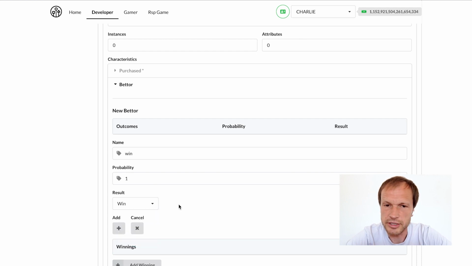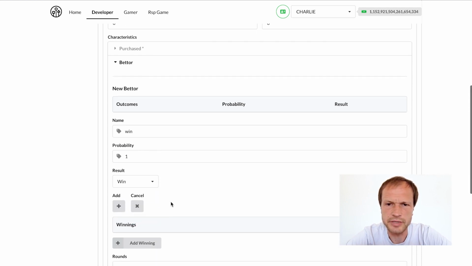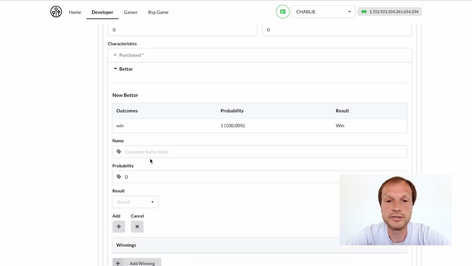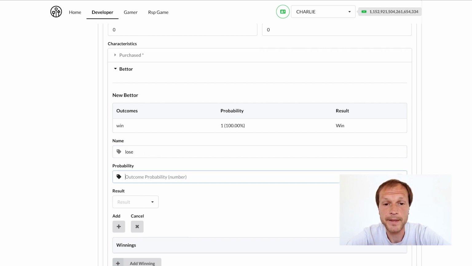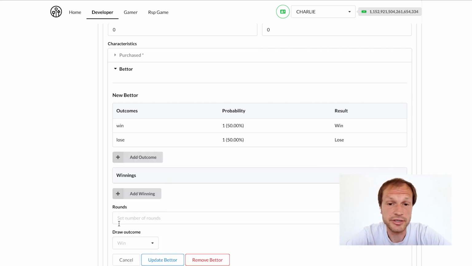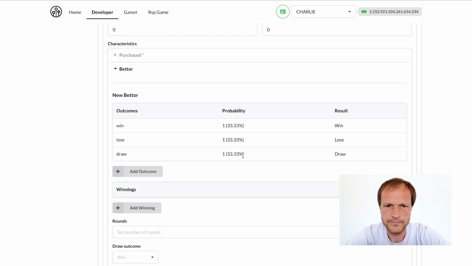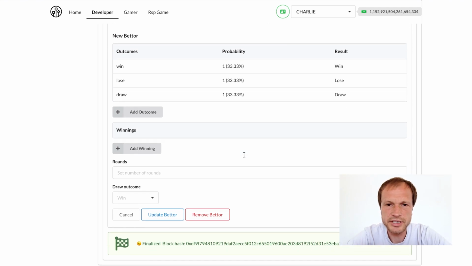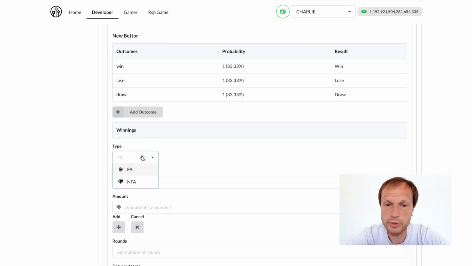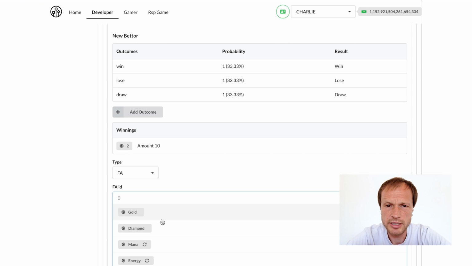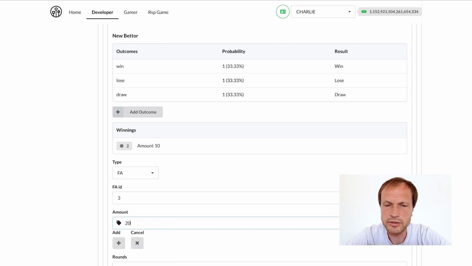Also, each outcome has a result. In our case, everything is quite primitive, but in more complicated cases, we can define multiple wins and losses, which can be important in view of the game logic and presentation in the game interface. Okay, next we set what will be the payoff in the game if the outcome was winning. It can be any set of fungible or non-fungible assets. For our purpose, we set it as 10 diamonds and 20 points of energy.